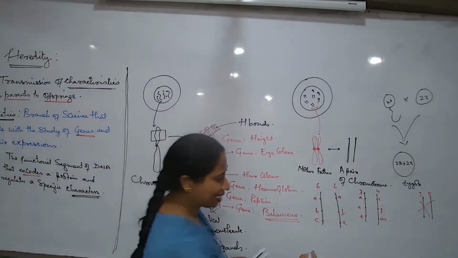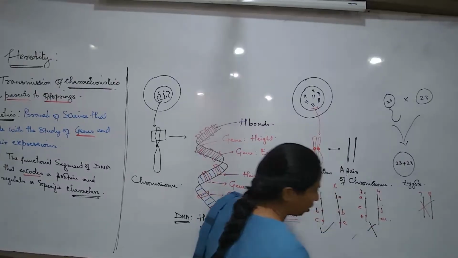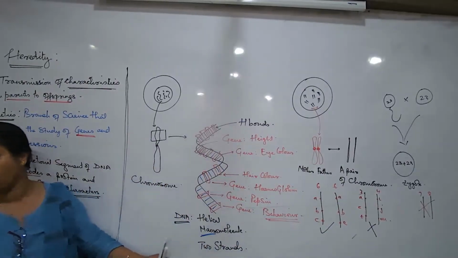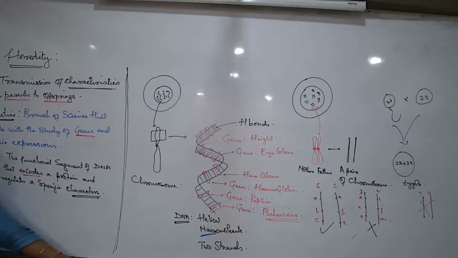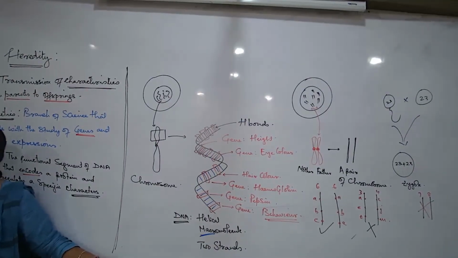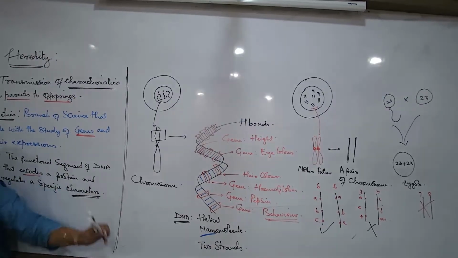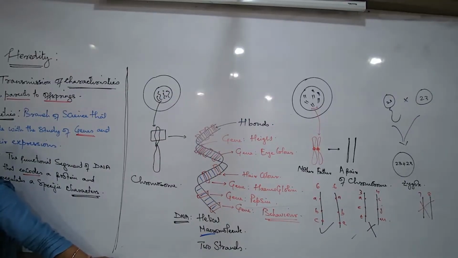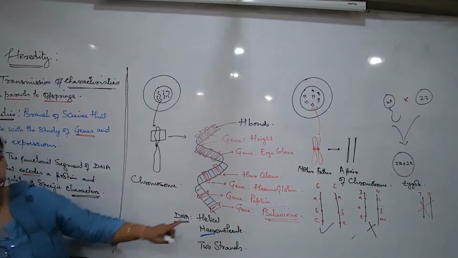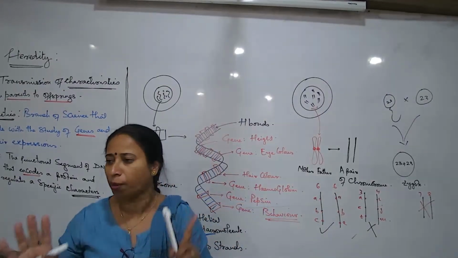So in reality, is this type of pairing possible or this type of pairing possible? No, this type of pairing is not possible. Are you understanding what I'm speaking right now? How are the pairs of chromosomes formed? What is the reason that the ninth and the ninth form a pair, 10th and the 10th form a pair? Your answer straight away is based on the gene sequences. Since the gene sequences of the mother's chromosome are the same as the father's chromosome, that's the reason they will always form a pair.